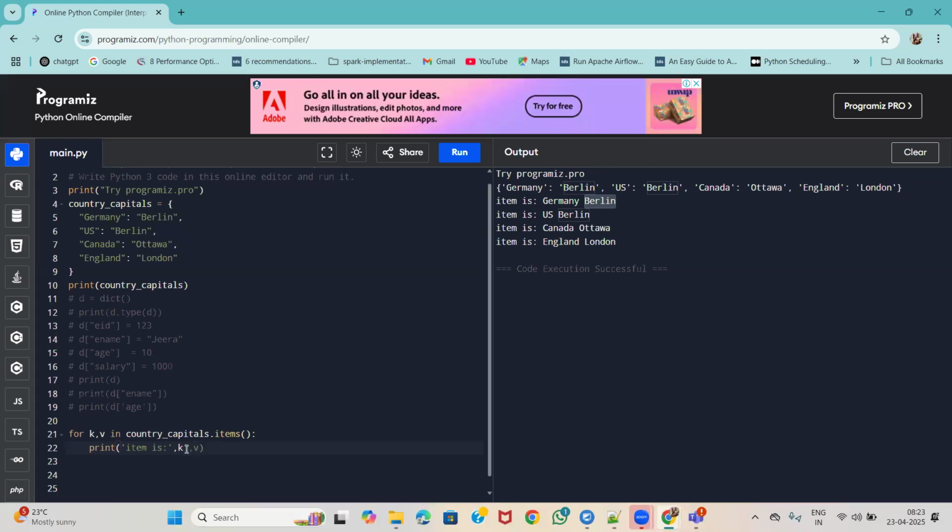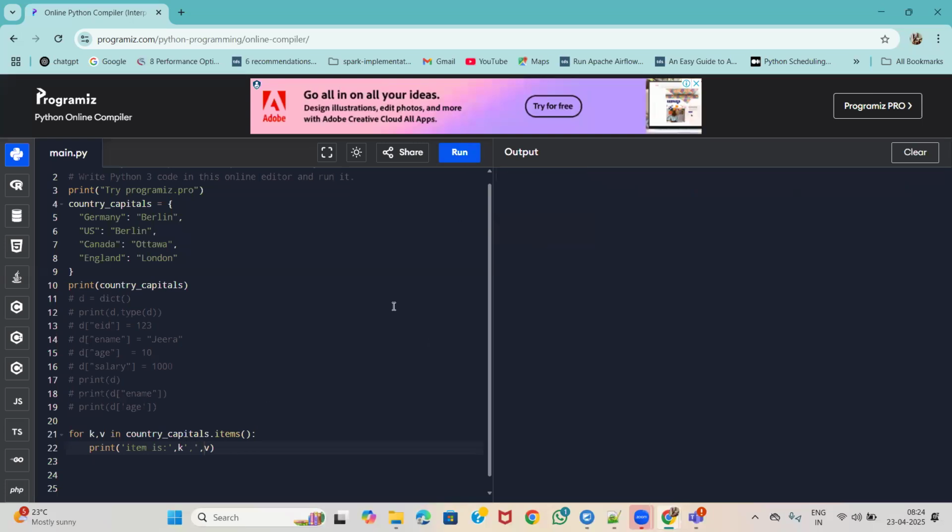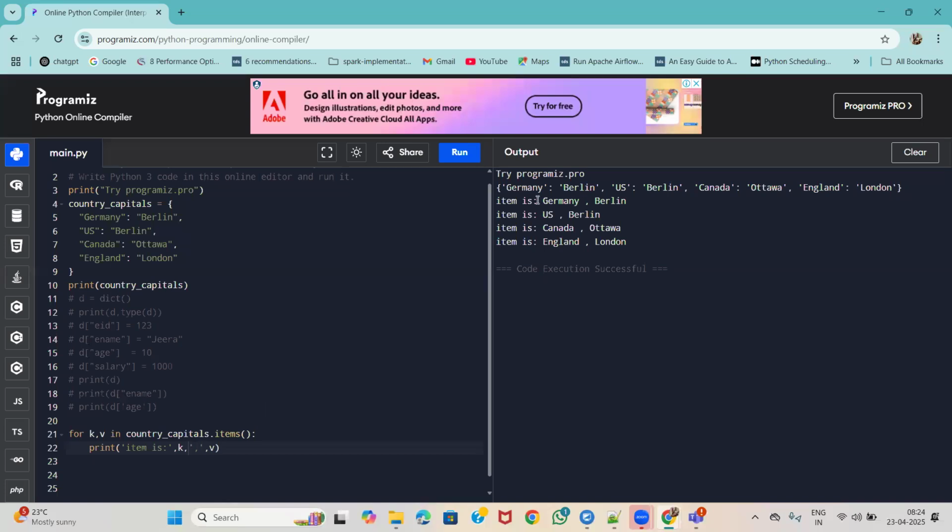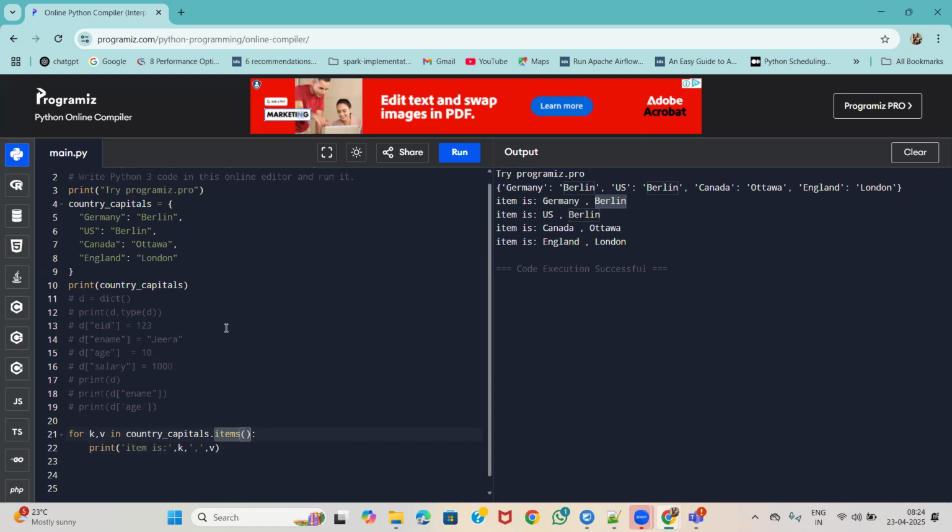I am separating by comma. See, now you can clearly observe here. Germany is the key and Berlin is the value. So items is one method in the dictionary where we can get the key and its associated value. So one by one, each one we can access.